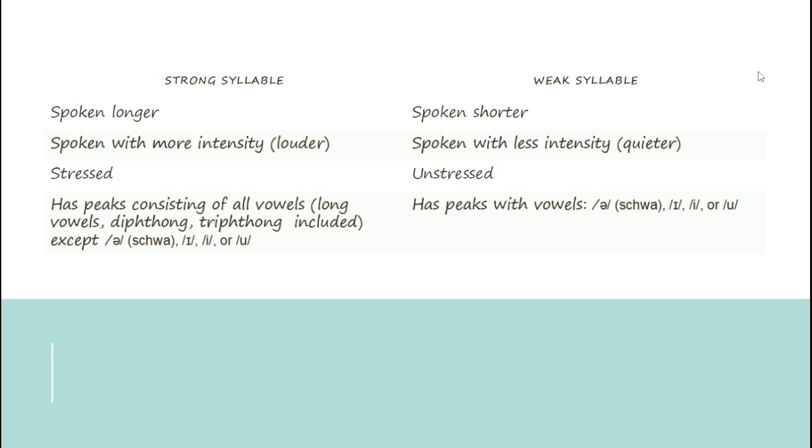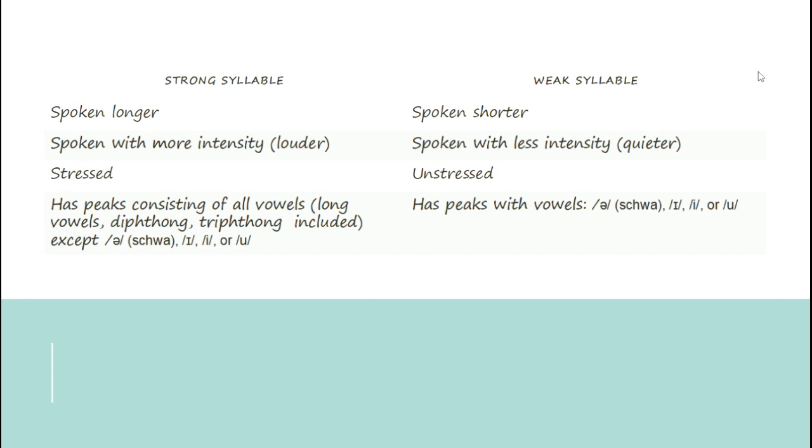For example, in the word candle, the first syllable is spoken longer and louder, while the second syllable is spoken shorter and quieter. Candle: can, longer and louder, and dull, spoken shorter and quieter.